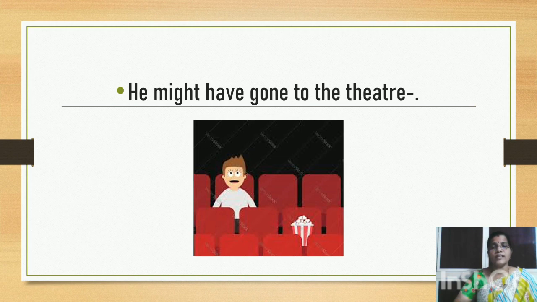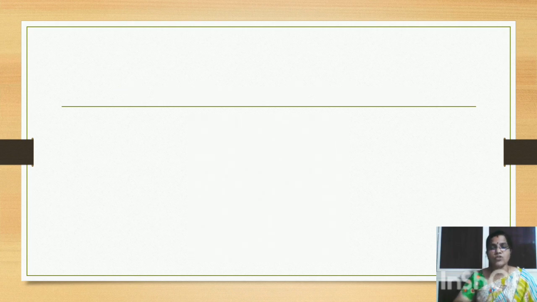You mean to say that you are not 100% sure that your friend has gone to the theatre. It is also possible that he has gone to the shop now. That's why he is not there at home now. So if you are not completely sure, but there is a chance that this might have happened, you would say he might have gone to the theatre. So here you also mean that it is also possible that he has gone to the shop.